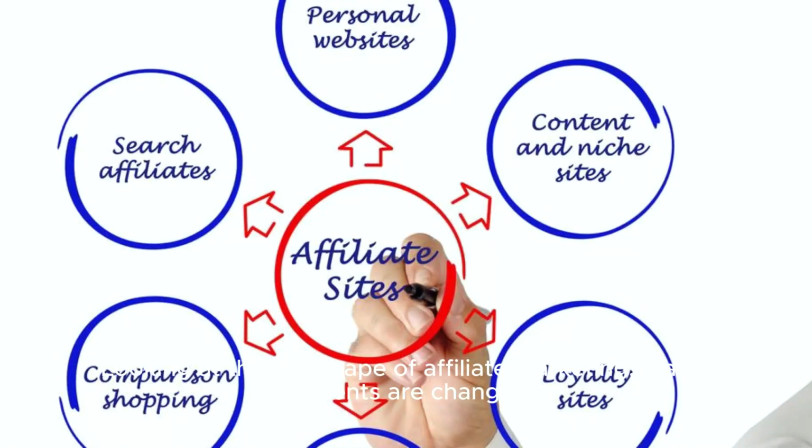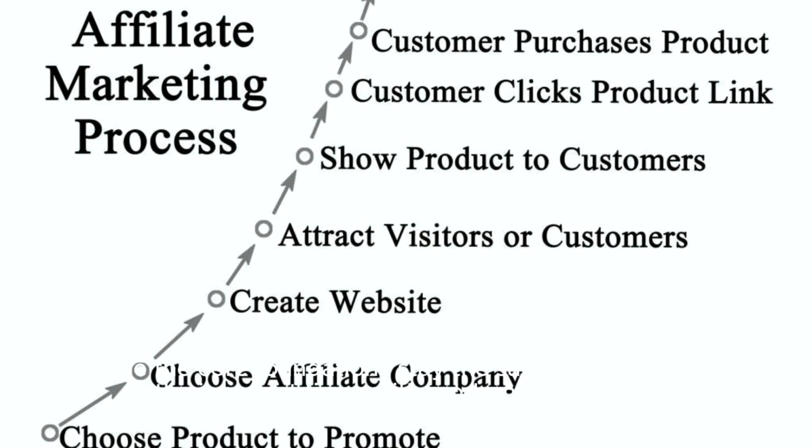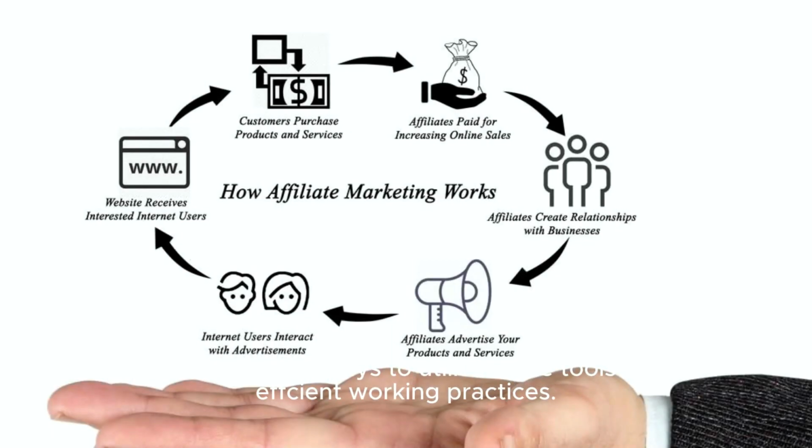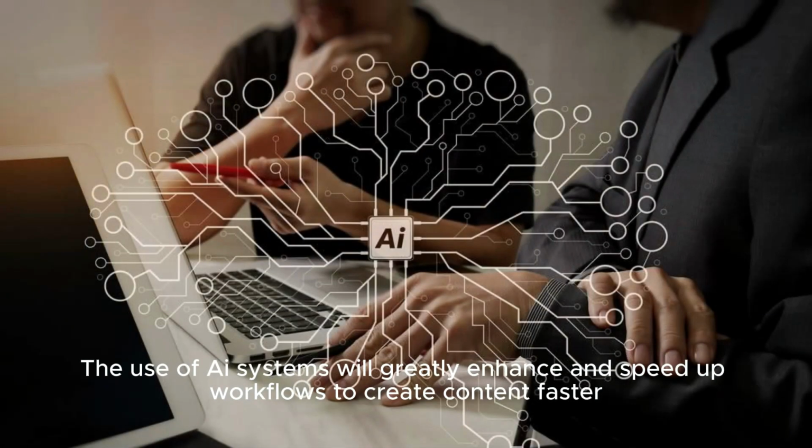Looking at the landscape of affiliate marketing, many elements are changing while the core foundations stay the same. However, in recent times, with modern technology, there are even more ways to utilize these tools for more efficient working practices. The use of AI systems will greatly enhance and speed up workflows to create content faster, while also providing an unlimited supply of ideas to bring more eyes to your brand.